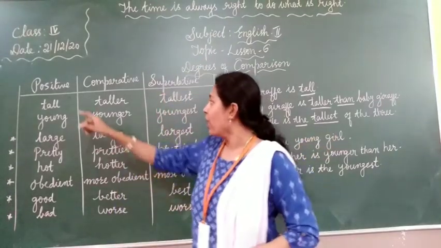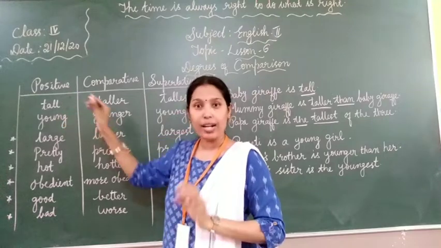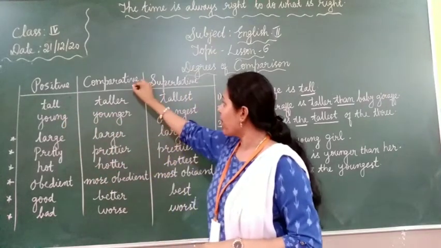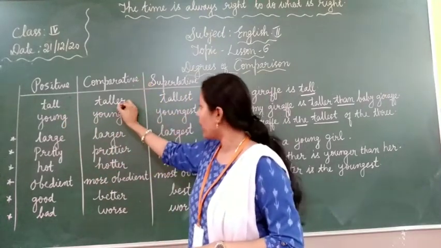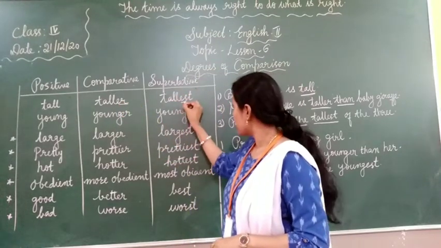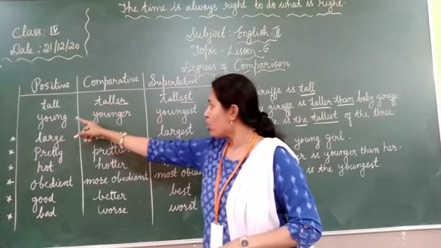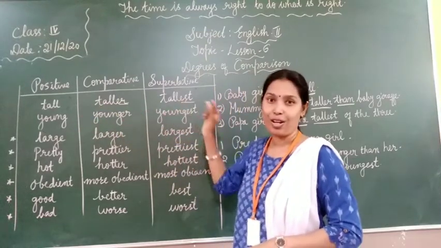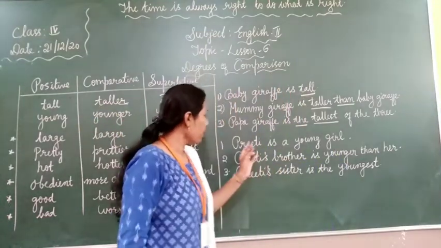So, look at that. Positive degree, tall, the adjective as it is. Comparative degree, taller, you will add ER. And for superlative degree, you will add EST. So, tall, taller, tallest. Look at one more example.